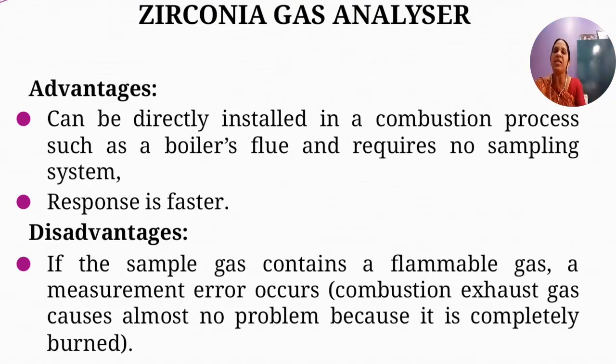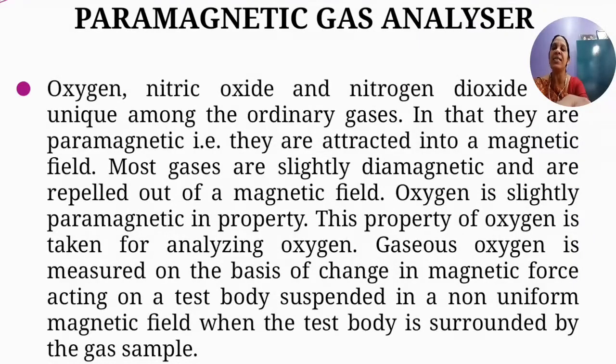The advantages are that you have a fast response and it can be directly installed in the combustion process, such as boiler flues. And the disadvantage is, if the sample gas contains a flammable gas, a measurement error occurs. So you cannot use it for measurement of samples which are flammable in nature. This is about your zirconia gas analyzer.